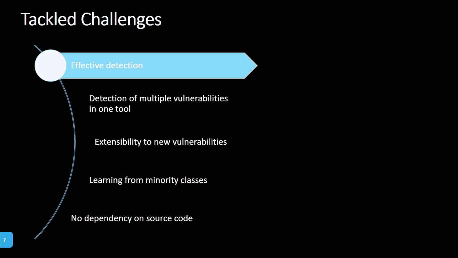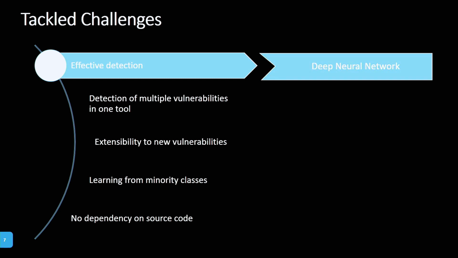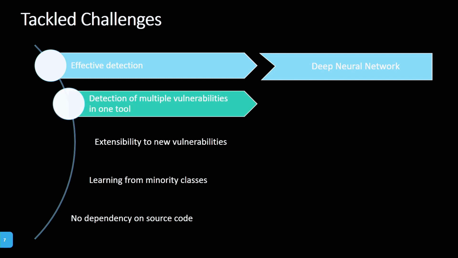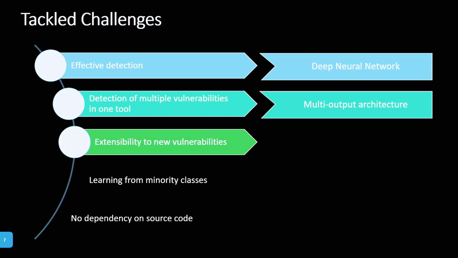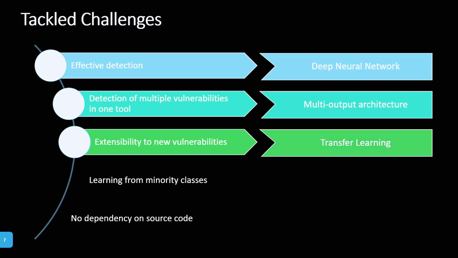So first, we want an effective detection. For effective detection, we use deep neural networks, which show promising results in other domains. We want to detect different vulnerabilities in one tool, and for that we use a multi-output architecture, which we go into in detail later. We want to be extensible to new vulnerabilities, and for that we leverage transfer learning, which allows us to add new vulnerabilities without retraining the whole model.